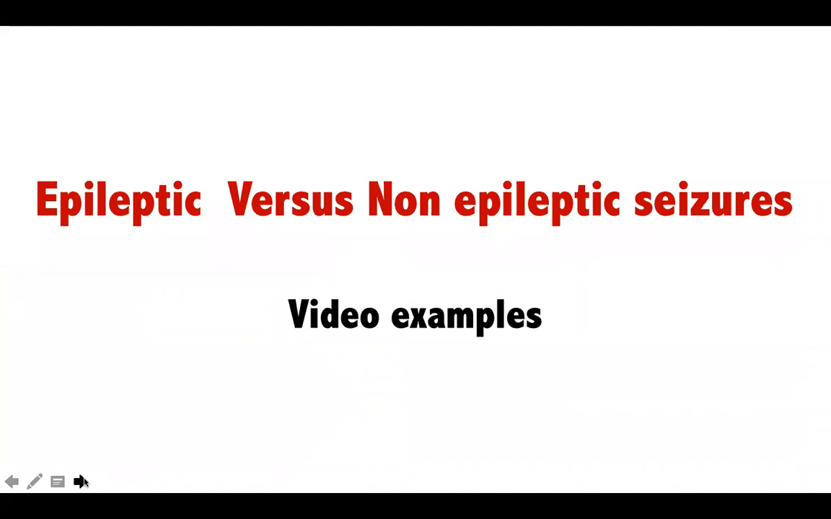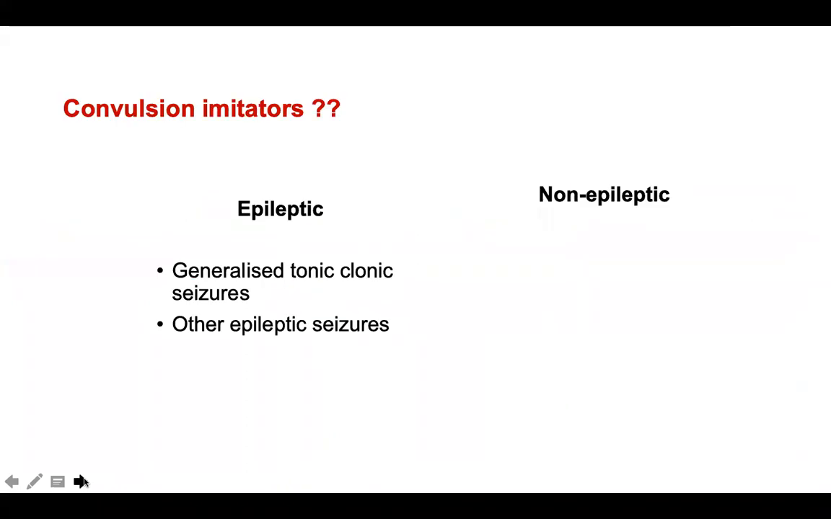So let's start with the video examples. So we'll go one by one. We'll give examples of true epileptic seizures and non-epileptic seizures, right? So what are the convulsion imitators or clonic jerk imitators?